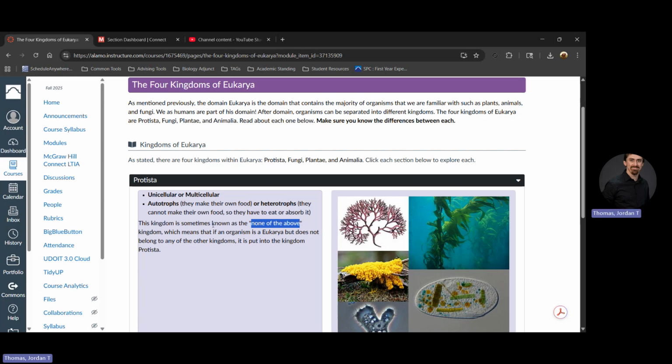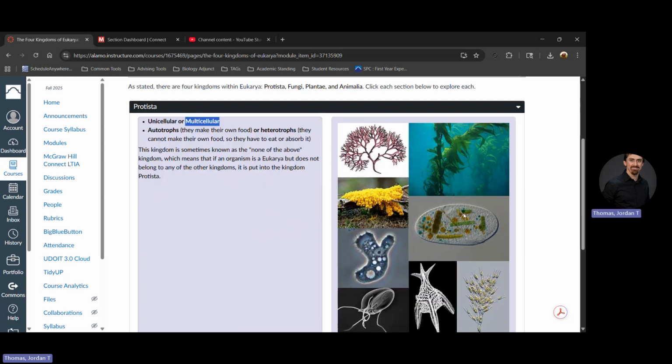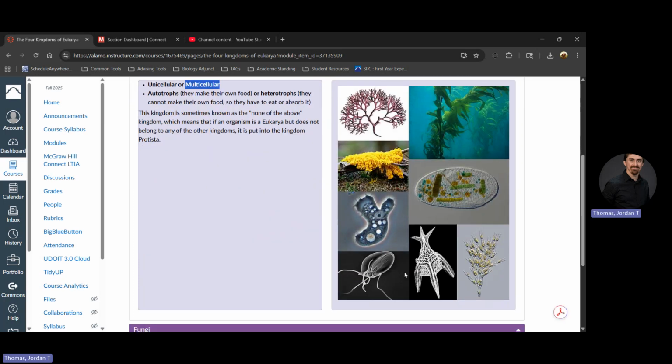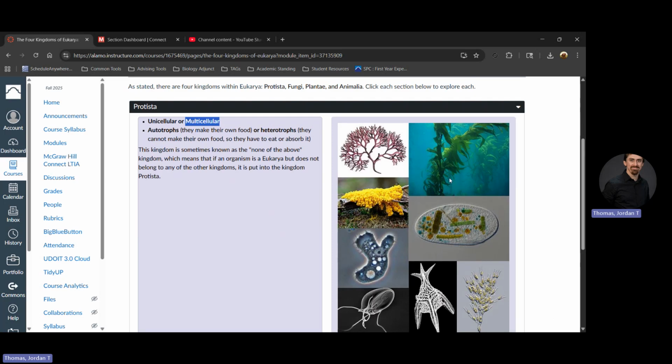Because of this, they have the most variety. They can be unicellular, one celled, or multicellular, multiple cells. There's some very small protista that are all just one individual cell, and there's things like kelp. Yes, kelp is protista, made of a lot of different cells.